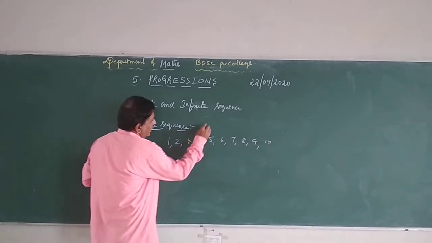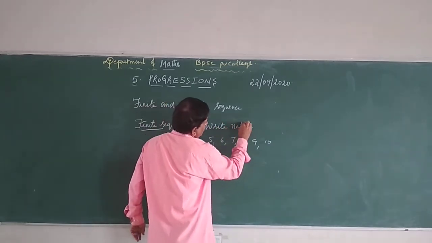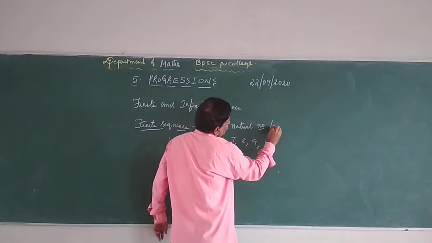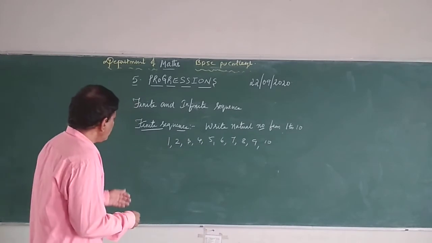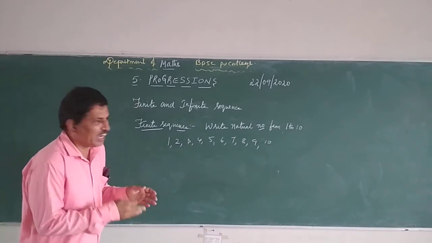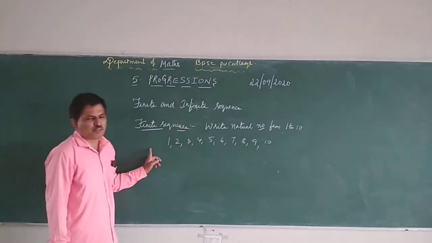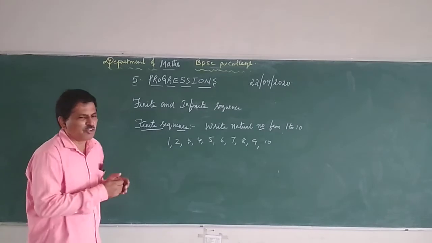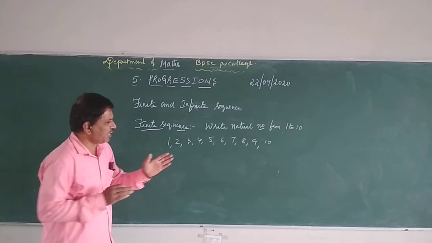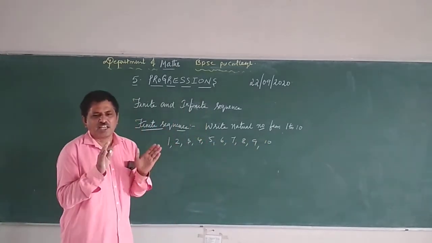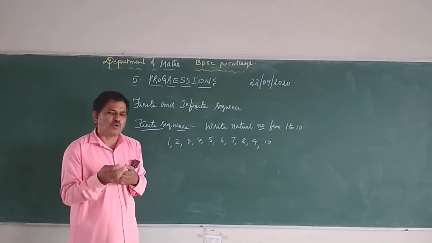The condition is, we have to write natural numbers from 1 to 10. So that means it is a finite series. Why? Because it has an end. The last number should be 10 only and the first number is 1. You have to write only those natural numbers which are present from 1 to 10. So 10 is an end. Wherever there is an end, it is called finite. I'll give one more example.